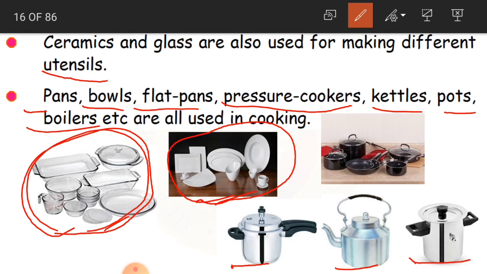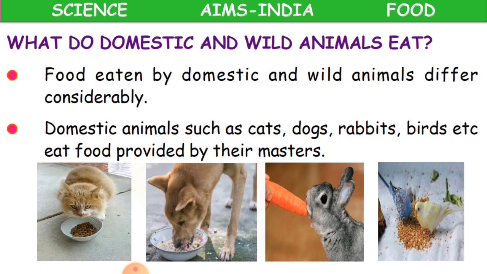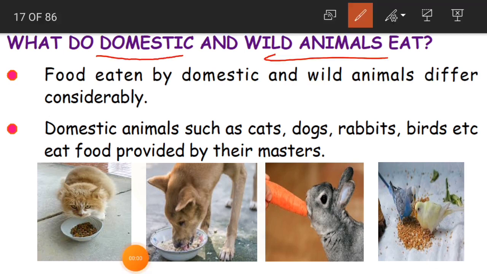And here you can see some pans and flat pans, which you use in the cooking process to make different curries or different dishes. Clear, children? So this is how, with the help of these vessels, containers and utensils, we cook the food and we also eat the food. Clear, children? Yes.